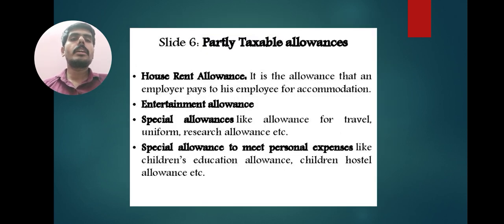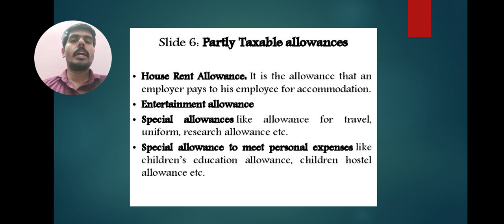Next, partly taxable allowances. For these allowances, only a calculated part of the amount of allowance is taxable. First one, house rent allowance, HRA. It is the allowance that an employer pays to his employee for accommodation.